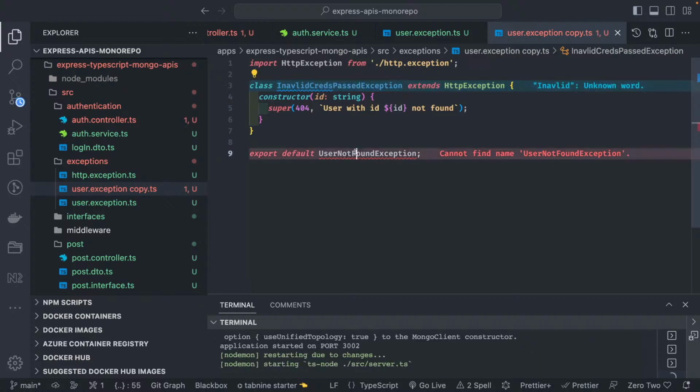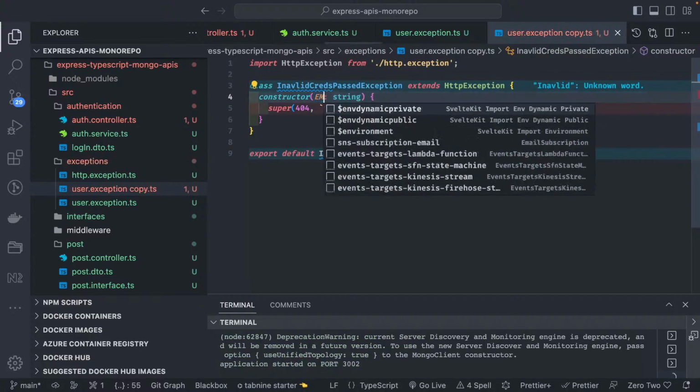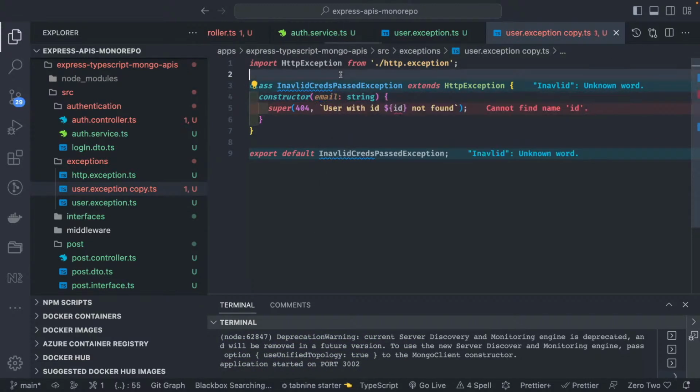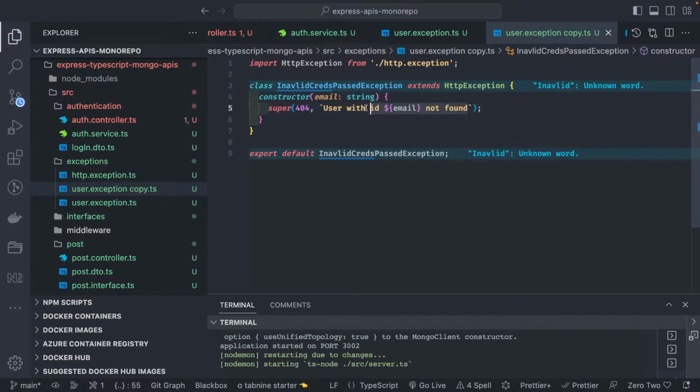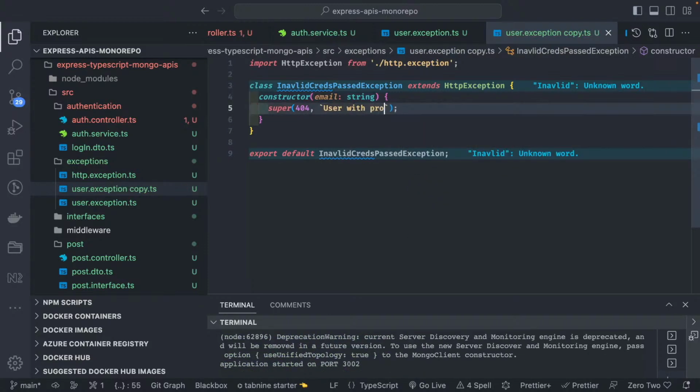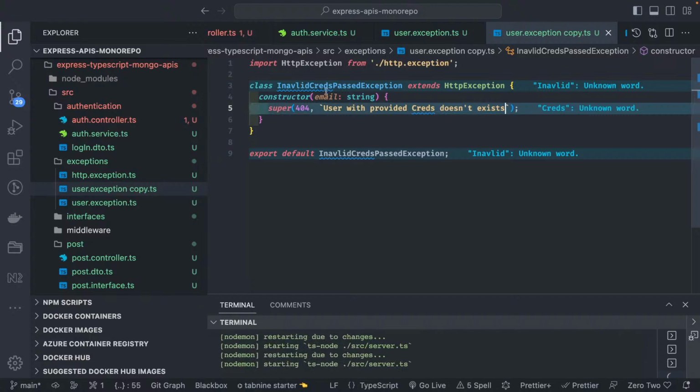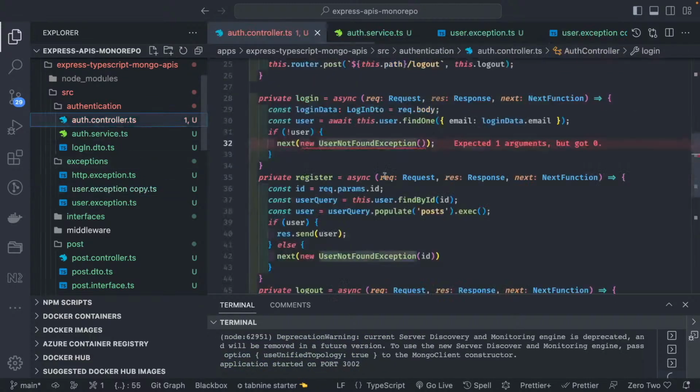It's just a custom exception. So we will just pass email as a string and invalid credential passed. Doesn't exist. Okay, and we will just use this exception in our auth controller.